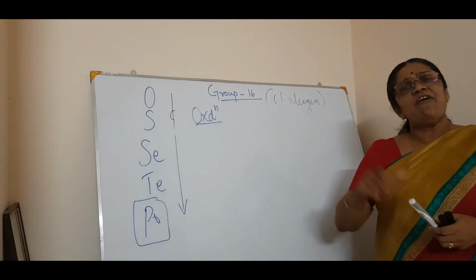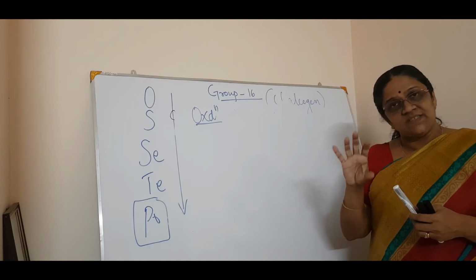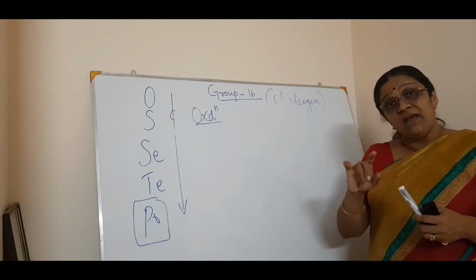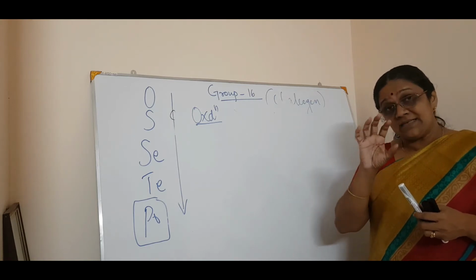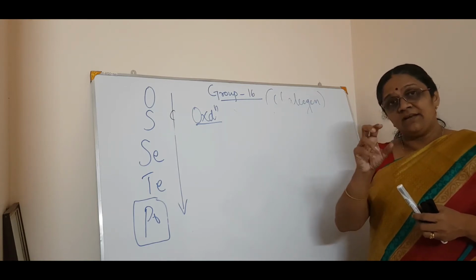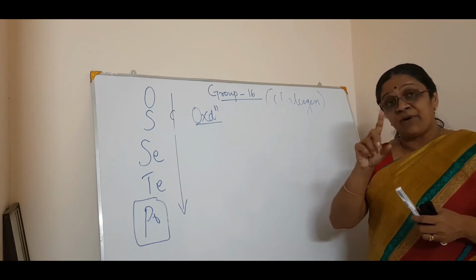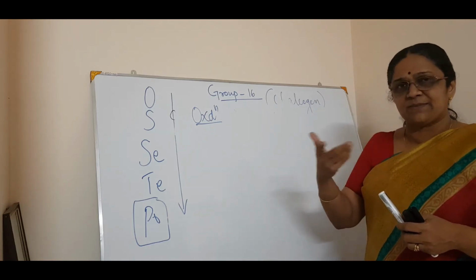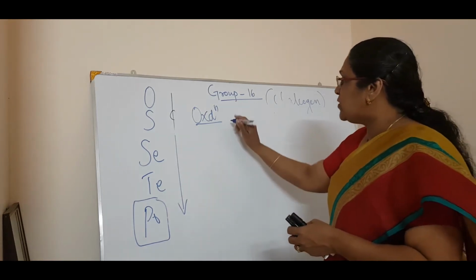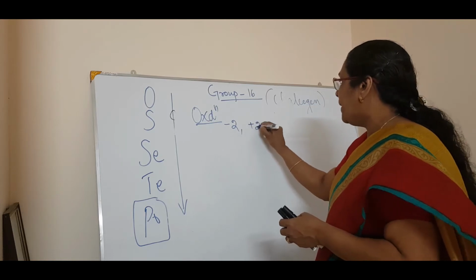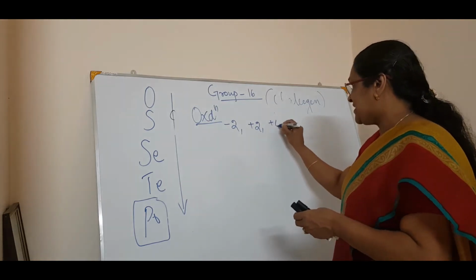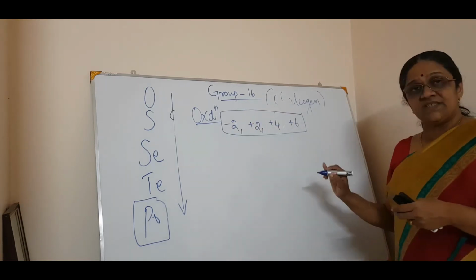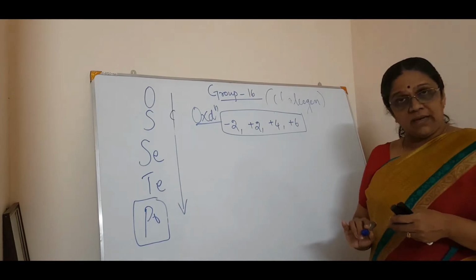See, in every group there are some common oxidation states. In nitrogen also we have seen the common oxidation states, but when you talk about nitrogen, you have studied from +1 to +5. Various oxidation states are there. These are not exceptional cases. But generally, here the oxidation states are -2, +2, +4 and +6. So these are the common oxidation states in this oxygen family.